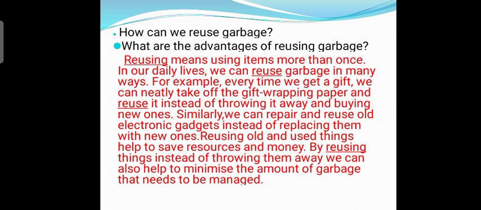Reusing old and used things helps to save resources and money. And by reusing things instead of throwing them away, we can also help to minimize the amount of garbage that needs to be managed. So it's a very effective method. If you are reusing the things which is possible, then you can control the production of garbage.